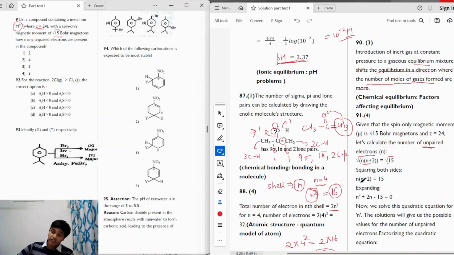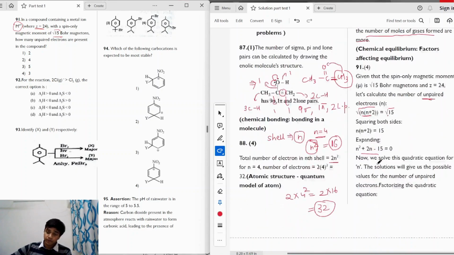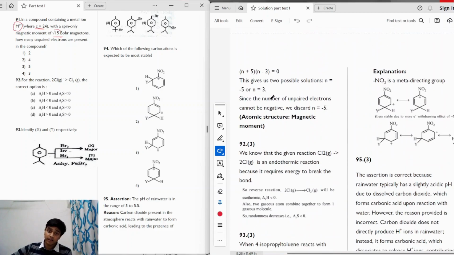When we square both sides, we get n square plus 2n is equal to 15. So we get a quadratic equation, n square plus 2n minus 15. When we solve the quadratic equation, we get two values for n, which are minus 5 and 3. Since the number of unpaired electrons cannot be negative, we take the number of unpaired electrons to be equal to 3. So the correct answer will be option 4 for this question.